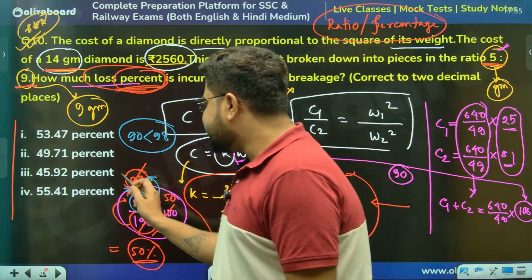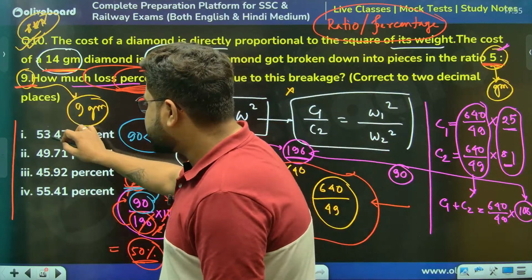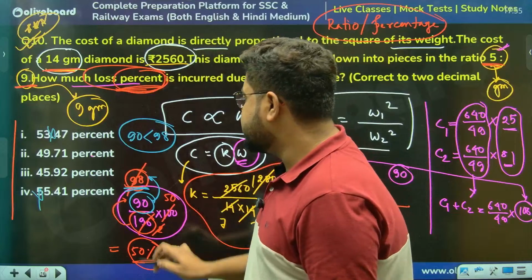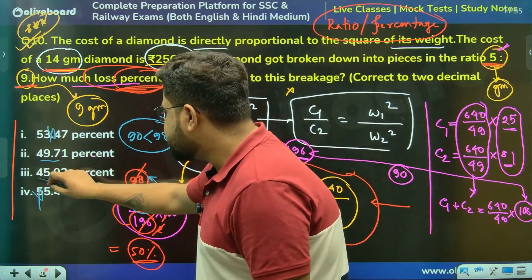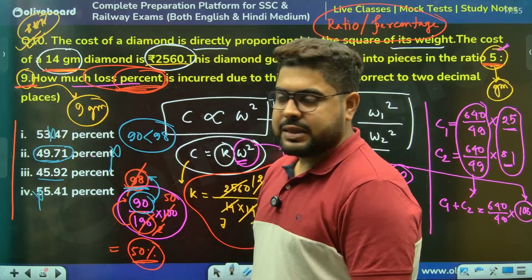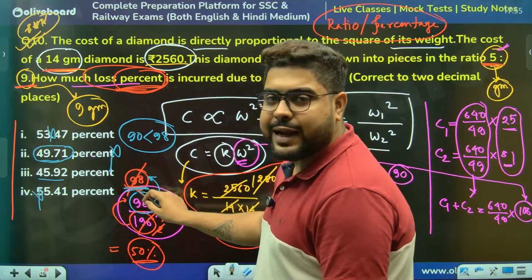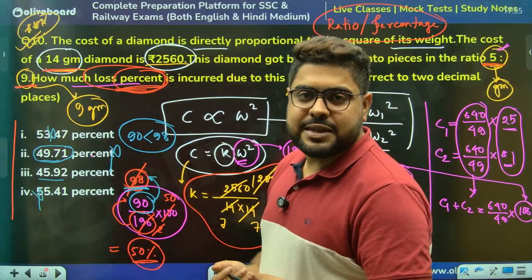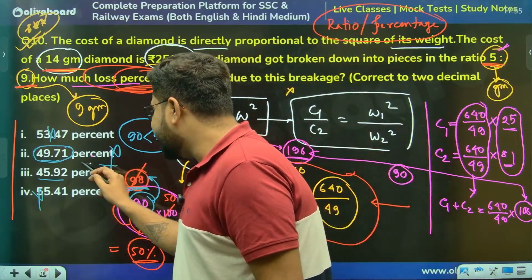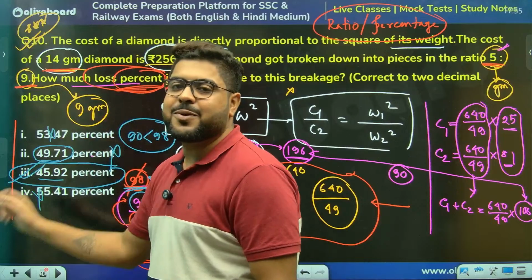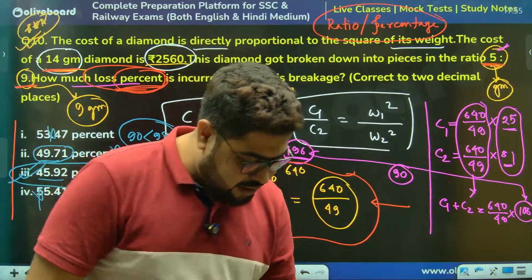So the first option and fourth option can never be the answer, since they are more than 50%. Possible are this and this. This one is very slight, so this also cannot be it. This would have been if it was 97 or 96 point something. So the only feasible option here is option number 3. Do not calculate.